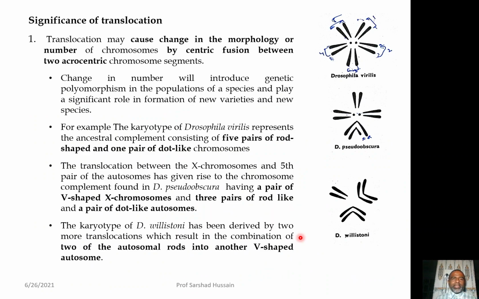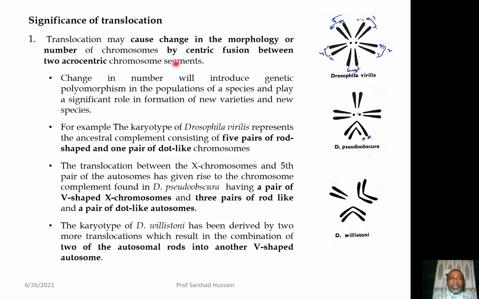So, let us look at the significance of the translocation. Translocation may cause change in the morphology of the chromosome, as we have seen in the previous cases, that if the exchange parts are of not equal size, they will change the shape of the chromosome. The longer may become shorter, shorter may become longer, or longer may become more longer, and shorter may become more shorter. And they also bring change in the number of the chromosome, and by doing so, how they change the